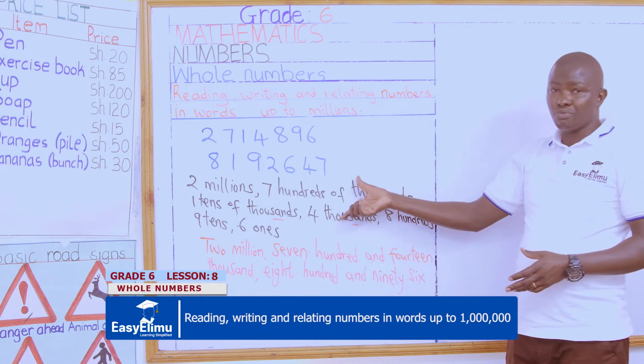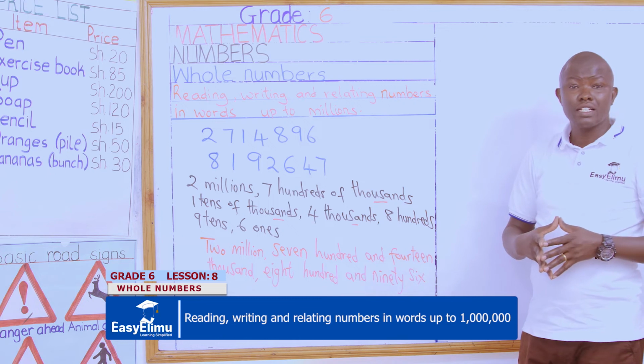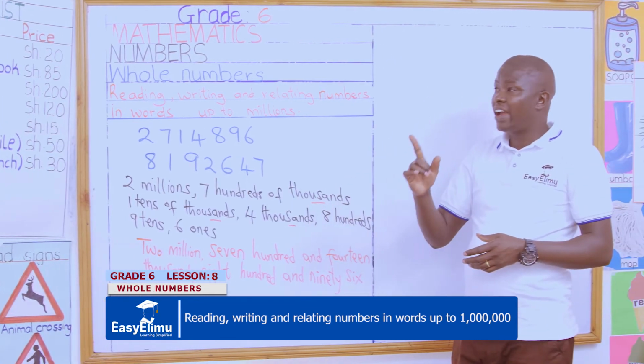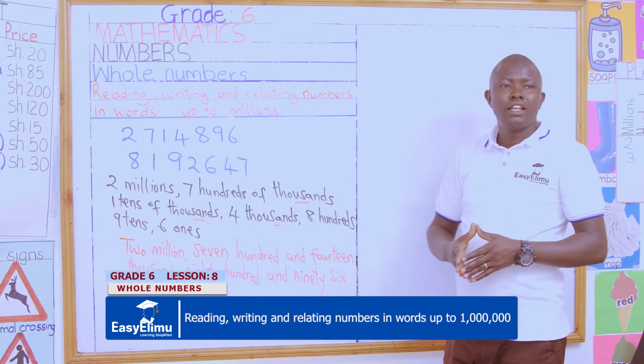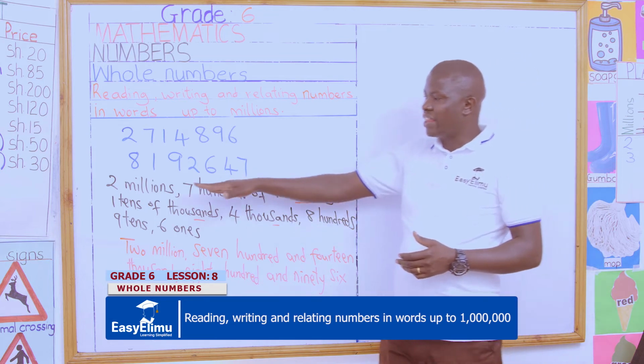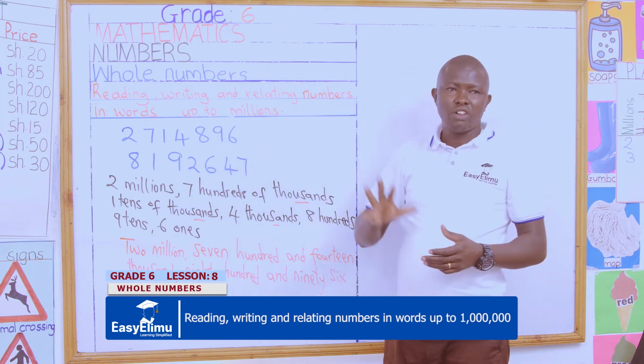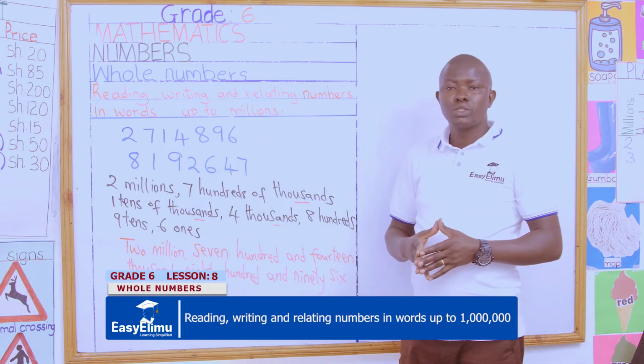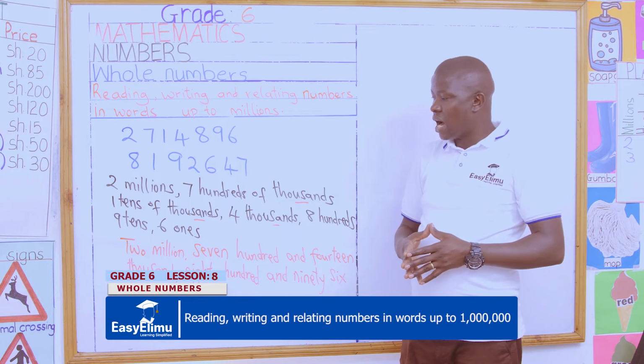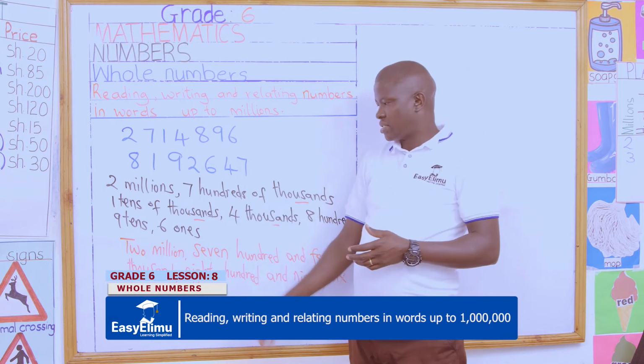For you to know how to write that number, first identify its place value. Then after the place value, just transfer it the way it looks in the place value pockets. Then the next step is to write it in words.